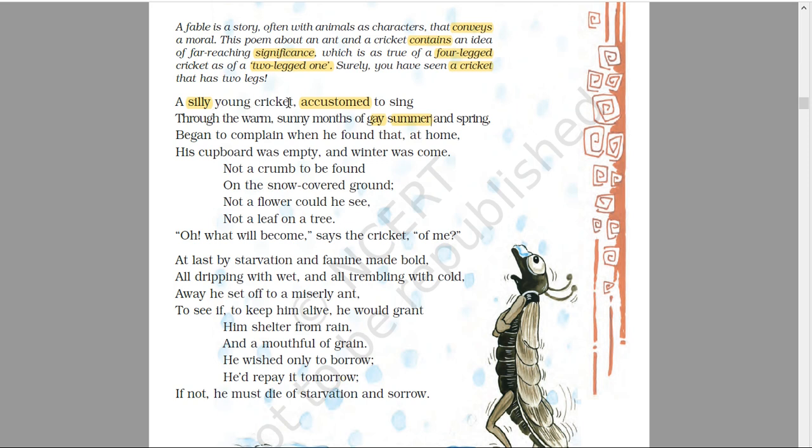So what the poet says is that the young, silly, foolish cricket was in the habit of singing only through the warm sunny months, the months of gay summer, when the time is really good for someone. And what does the cricket try to do in that time? He just enjoys, and he does not do anything else. In summer and spring season, he is in the habit of singing only.